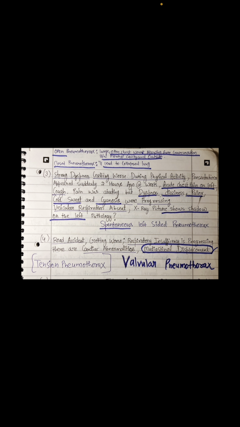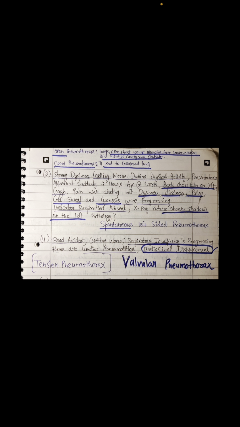Pleural cavity is the space around the lungs. So around the lungs, the outer layer covering is pleura. So when the air is getting filled in that space, what will happen, sir? The pleural cavity will increase its size and cause the lung collapse plus the tracheal deviation. This is the case of tension pneumothorax, valvular pneumothorax, or you can say spontaneous pneumothorax.